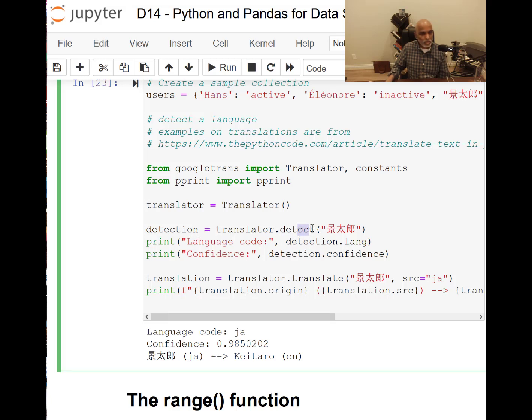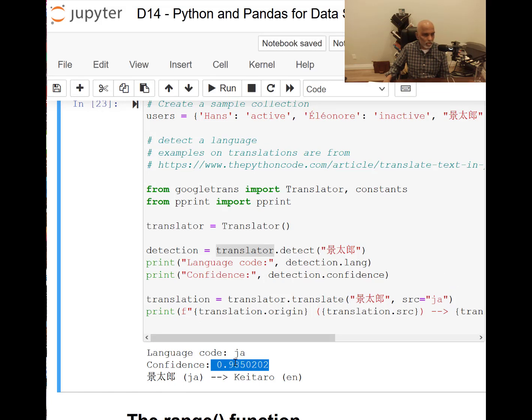So the object detect in the translator package that is coming from Google will detect, and then it says the detected language is Japanese. It also gives you a confidence level, 98%. It is sure, but because some of the Far East languages have similar structure, it is not 100%.